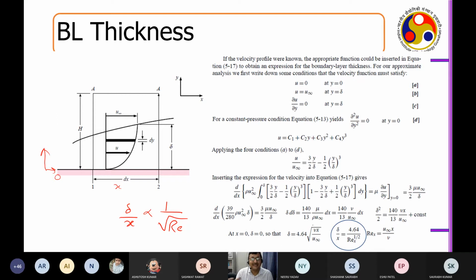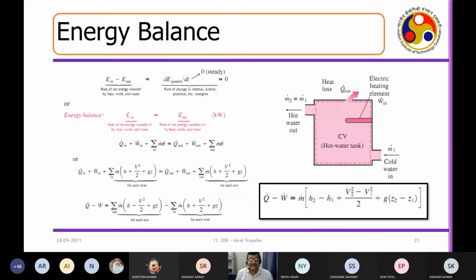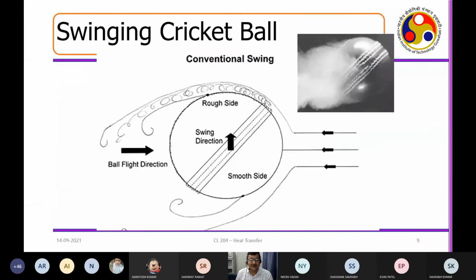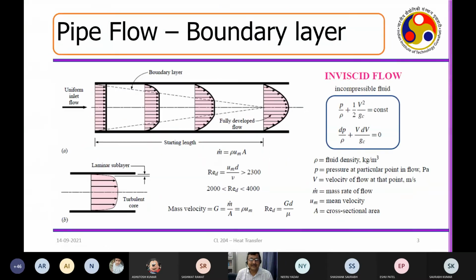As the Reynolds number increases, what will happen to delta? Can anybody tell me? What will happen to delta if the Reynolds number decreases? With x constant, it will decrease. Now when the Reynolds number is small, you had something like this, the delta extending up to the middle of the pipe.